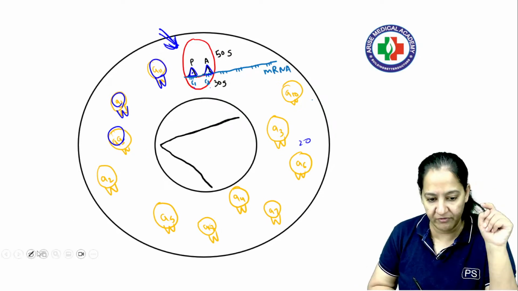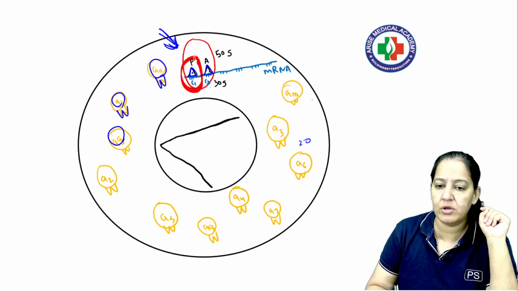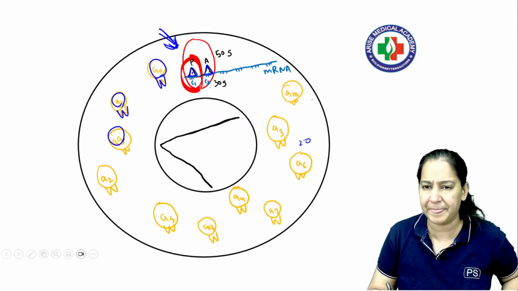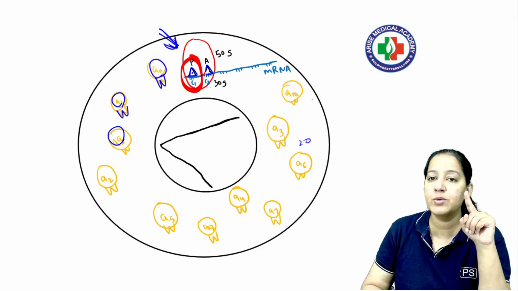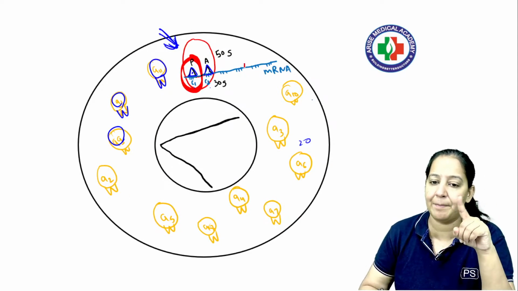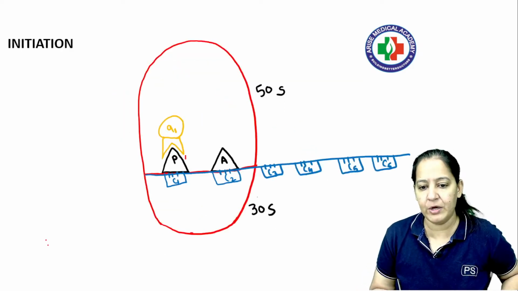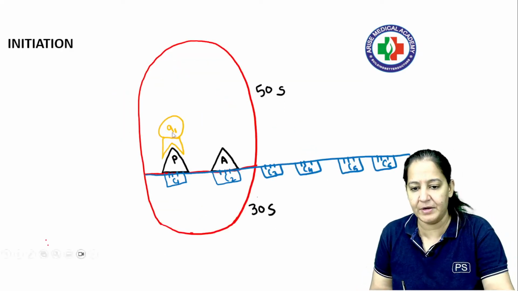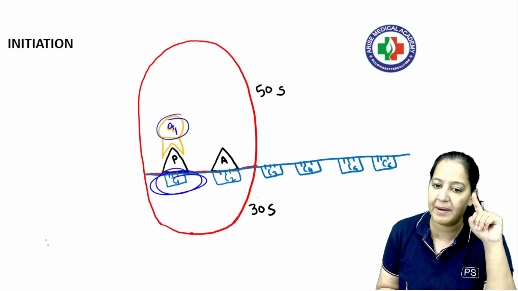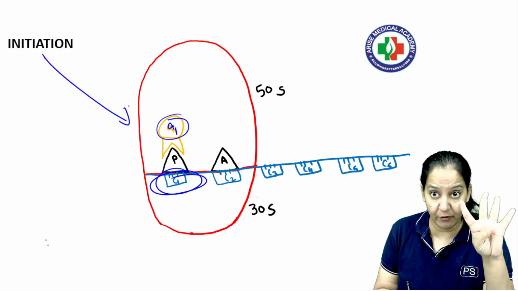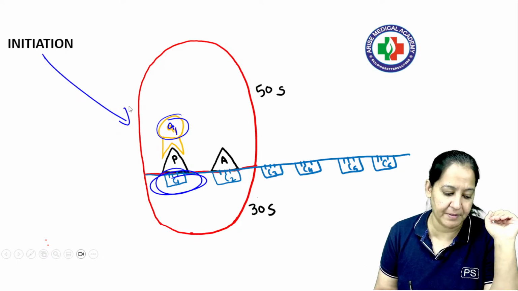Whenever the ribosome calls, listen here, the ribosome will call: who is the first codon? Just suppose the first codon is AUC. Who is standing for AUC? Please come here. So that particular amino acid will come and bind here. The first amino acid, which is standing for this particular codon, will come and bind here. This step is known as initiation. I will tell you 4 steps. पहली step is initiation, है ना, और which drug inhibits which step, ये भी बताऊंगी मैं.